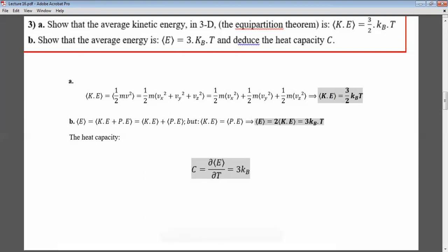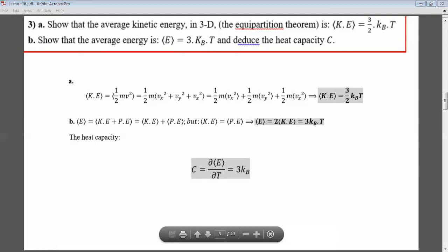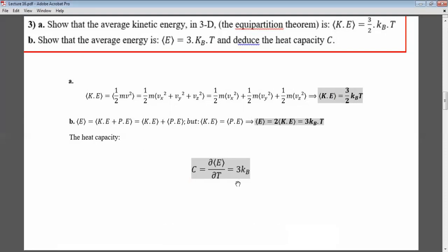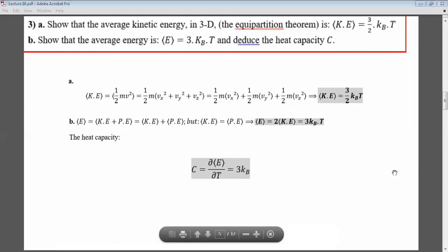Now, what is the heat capacity? The heat capacity is nothing but del E by del T, and that's 3 kB. And this is exactly what we found for the law of Dulong and Petit, okay, that the heat capacity is 3 kB.